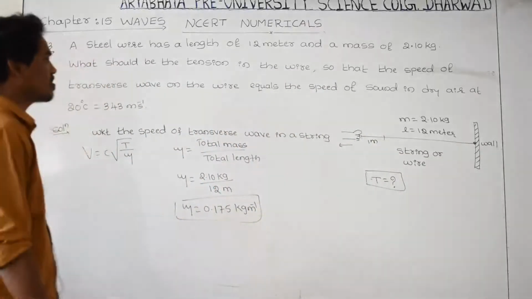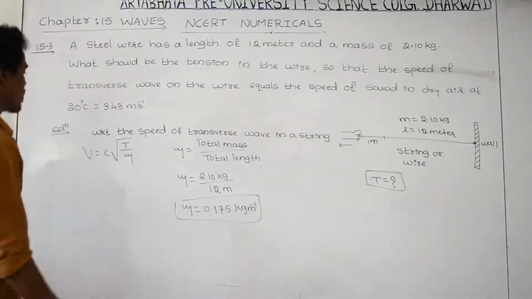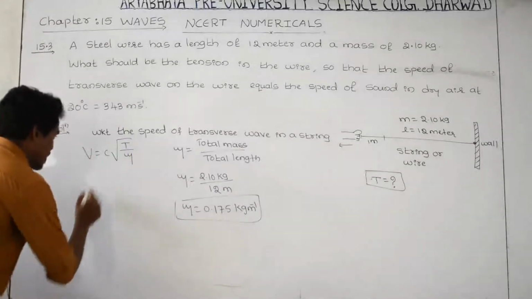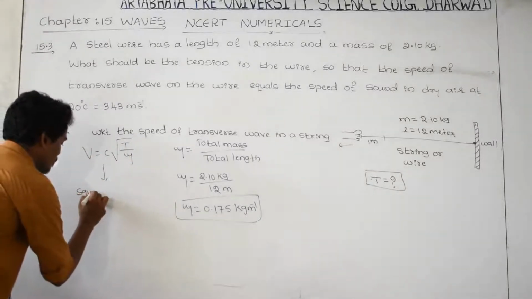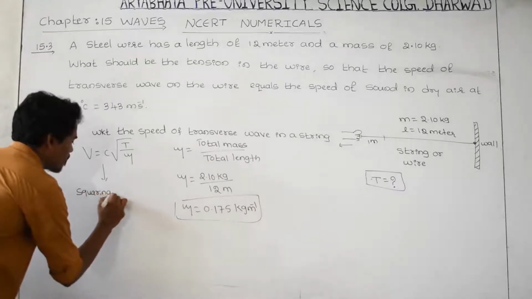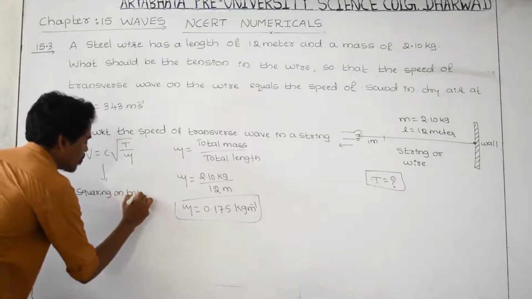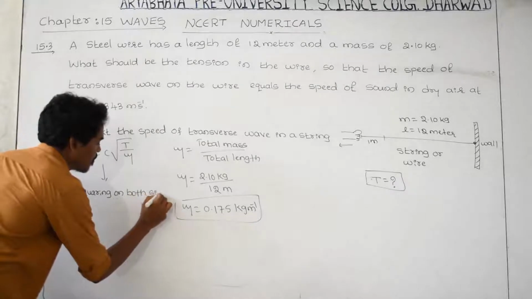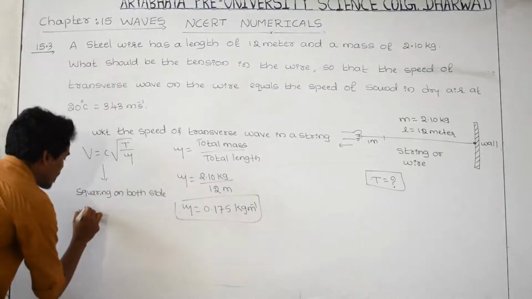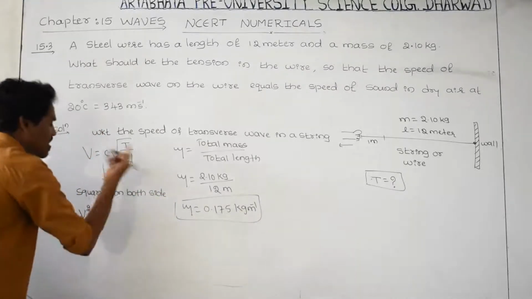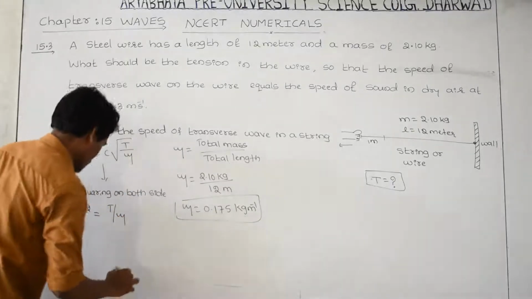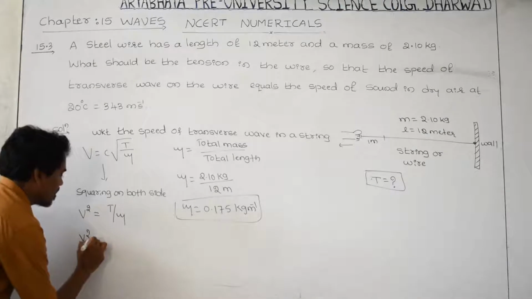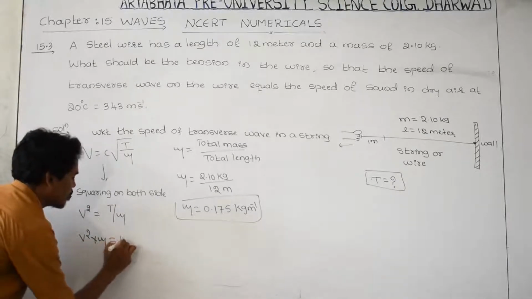0.175 kg per meter, and here squaring on both sides, then you are getting V square is equal to, C is always 1, leave it, then T divided by mu, then V square into mu is equal to T.